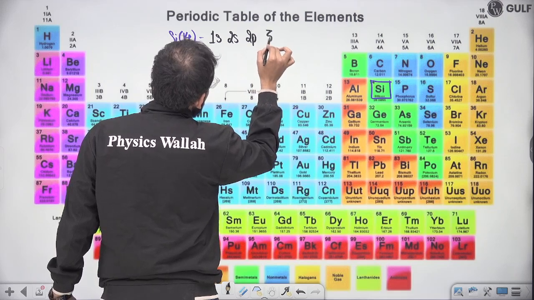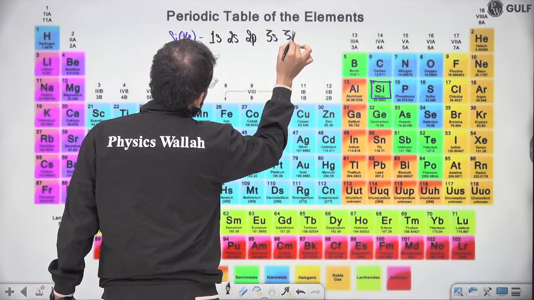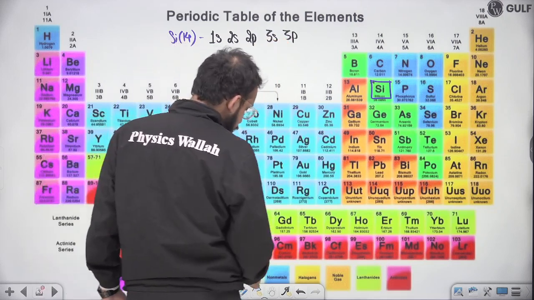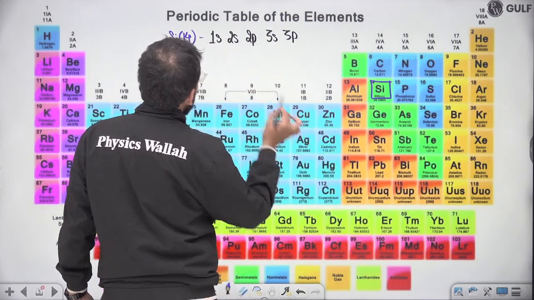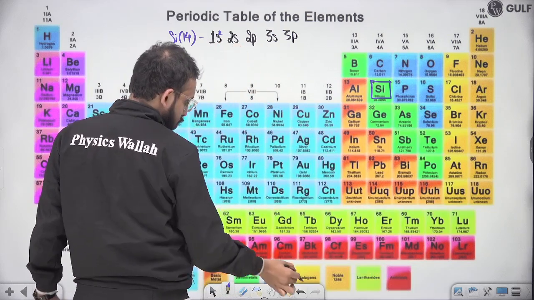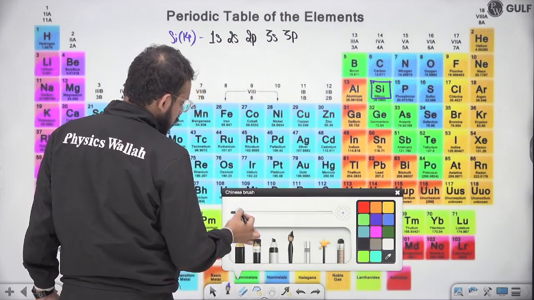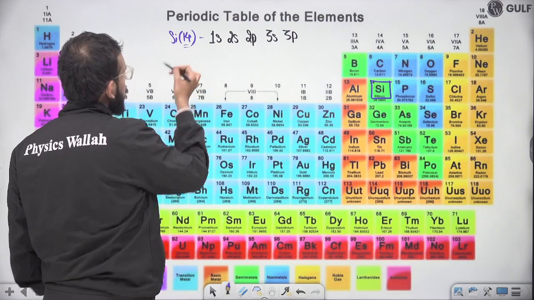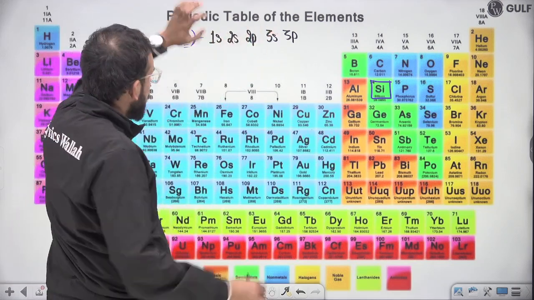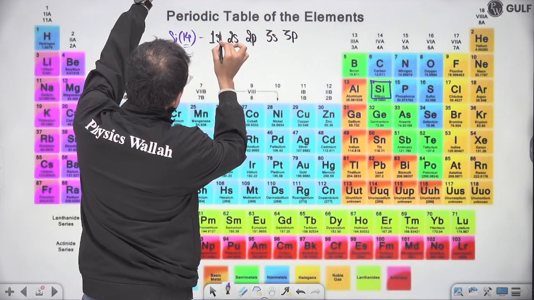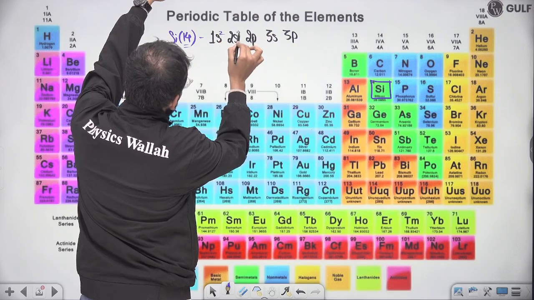1s2, 2s2, 2p6, 3s2, 3p2. No, we are not studying chemistry, I know. But anyways, you need to distribute these 14 electrons accordingly. So 2, 2, 6.